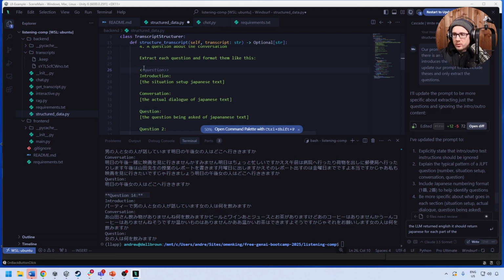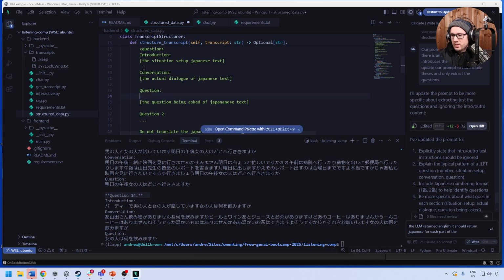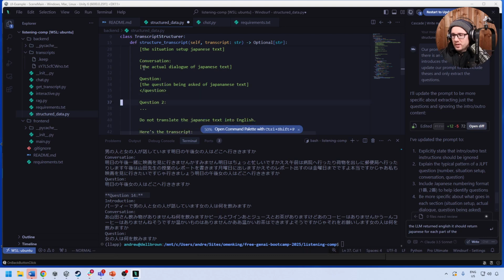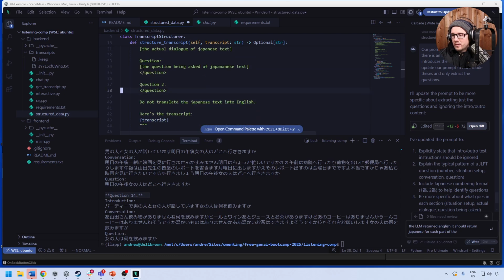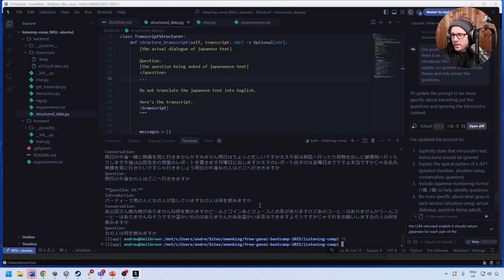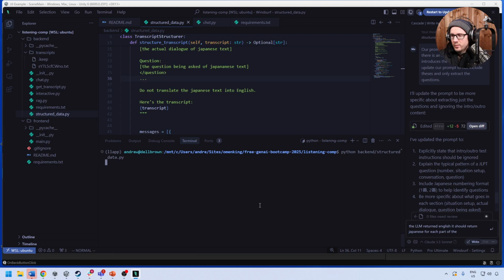Maybe what we can do is say question like this. I'd rather have this kind of selection around it, like this. And then maybe this will help it understand. Okay, so I'm going to change it to that format. We'll see what we get now, because we're really trying to see if we can get consistent formatting here.